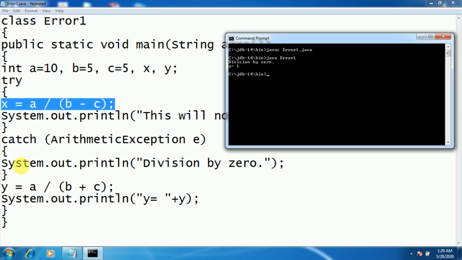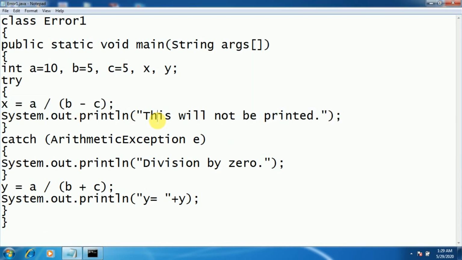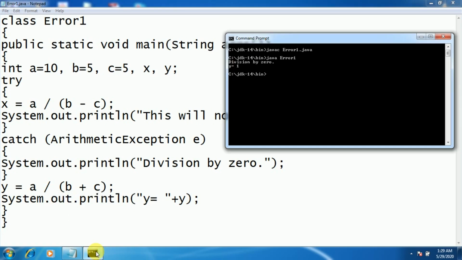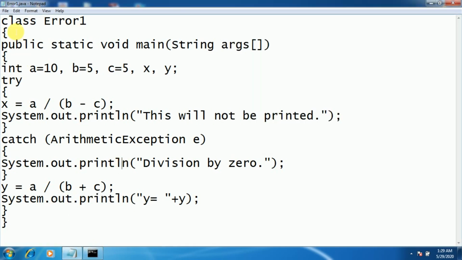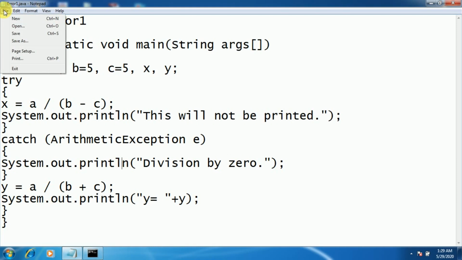Remember, after the catch block, the control will never come back to this statement so as to display this. This will not be printed. If the exception does not occur at this line, then this line will be printed. Remember. And based on that, you will be able to get the output. Okay, now this is where we have used a try and a catch block.